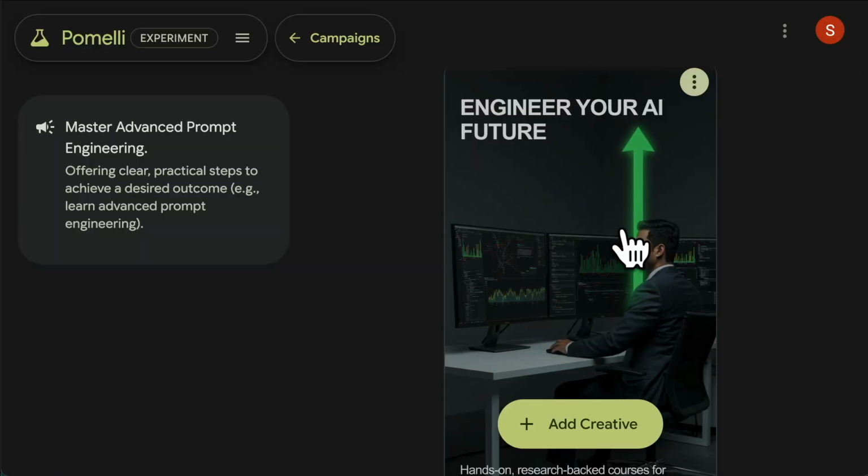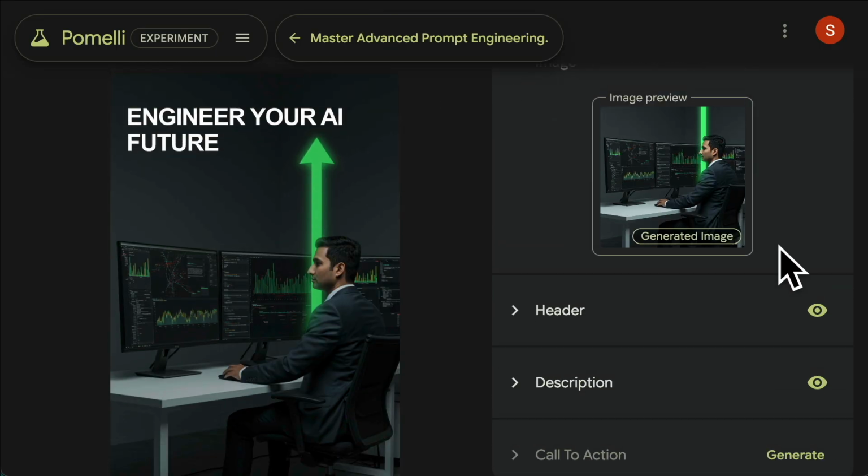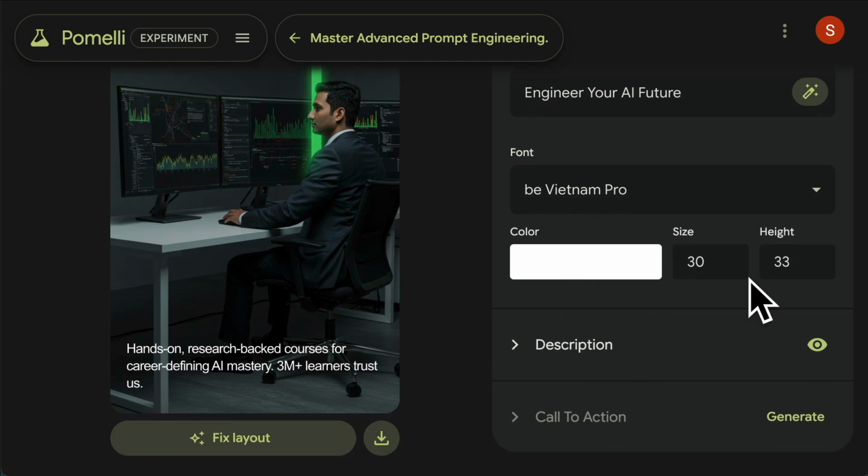And you can see now it's developed the creative that we've asked for. If you click into any of these, you can edit. So obviously you can edit the text, the description, the font, color. You can ask it to generate a call to action as well in the bottom right.